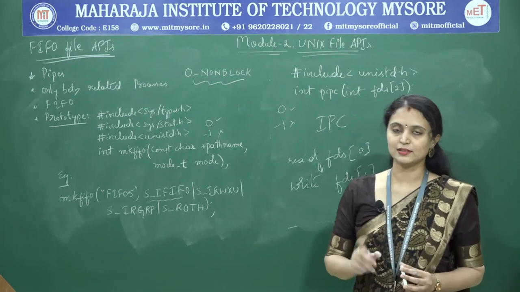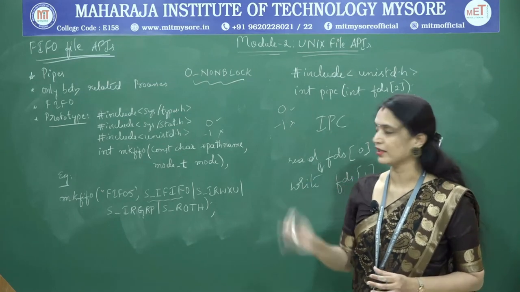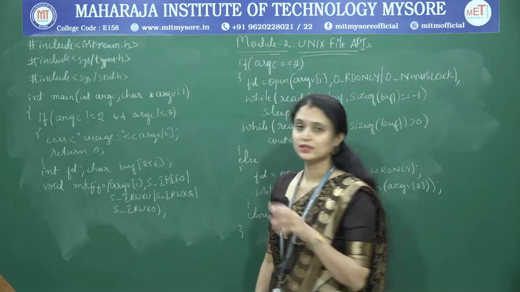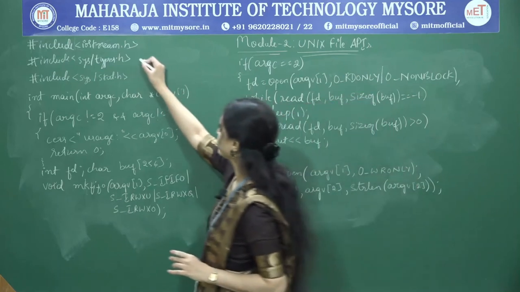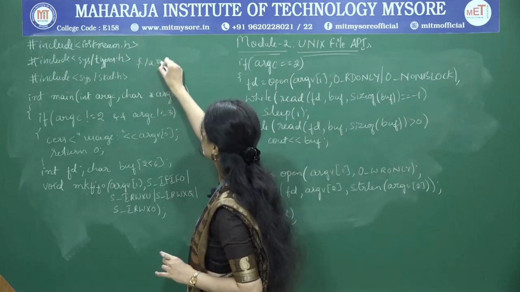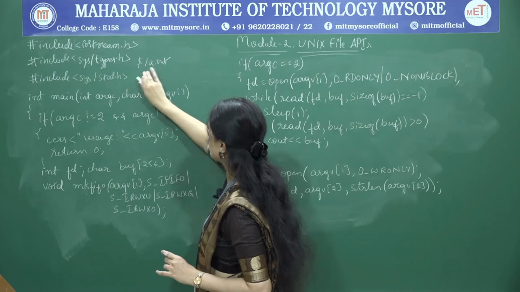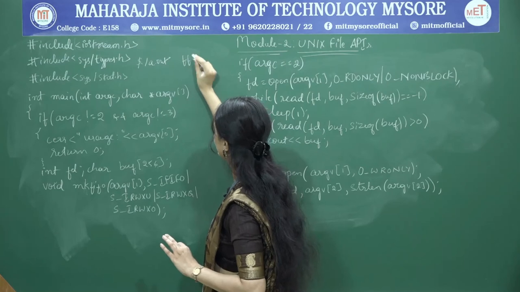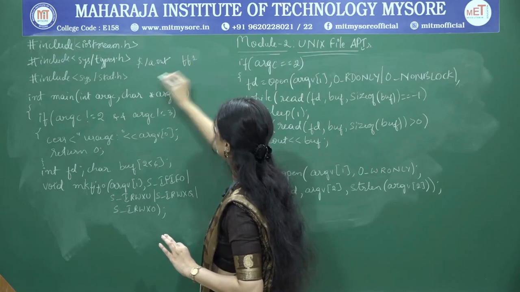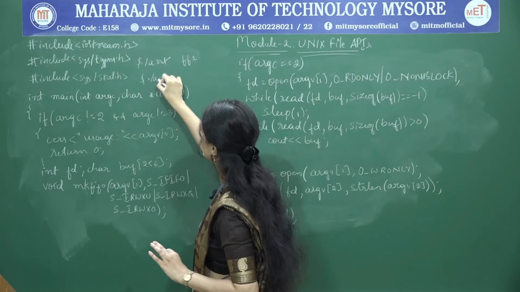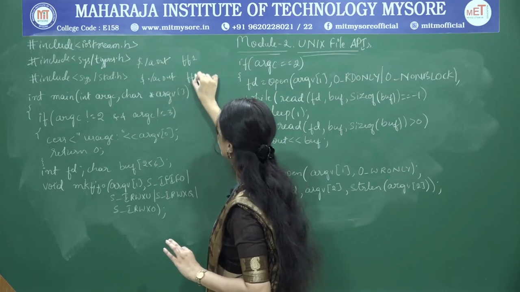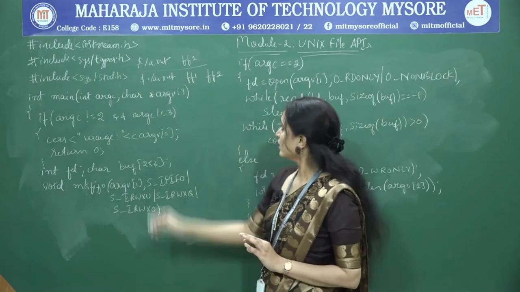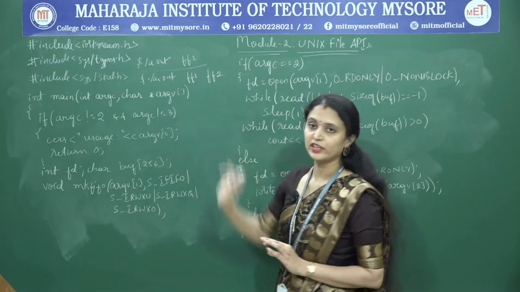Okay, so now let's discuss a program that illustrates the usage of different FIFO file APIs. This program takes 3 arguments, along with the command, so ./a.out for execution. So let it be FIFO file 1, or else this might take 2 arguments. So the program works for both types of inputs.